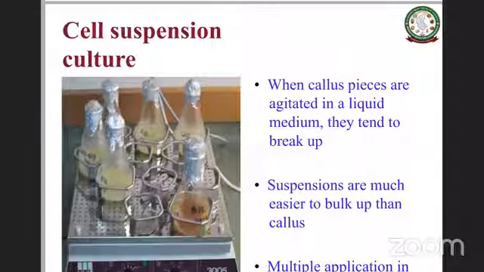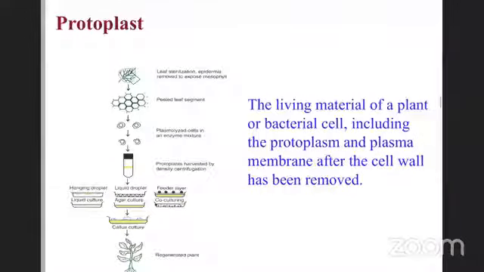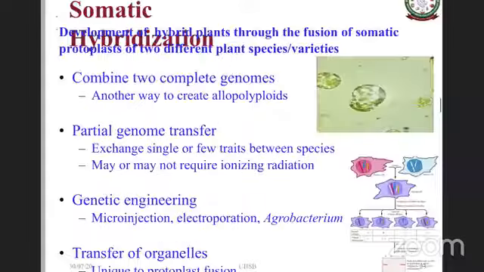Another type of in vitro culture we have is protoplast culture. Protoplast is the living material of plant or bacterial cells, including protoplasm and plasma membrane, after the cell wall is removed. This protoplast has specific utilities, especially for transformation. Apart from that, protoplasts can be used in the somatic hybridization process, where we can combine two different genomes.